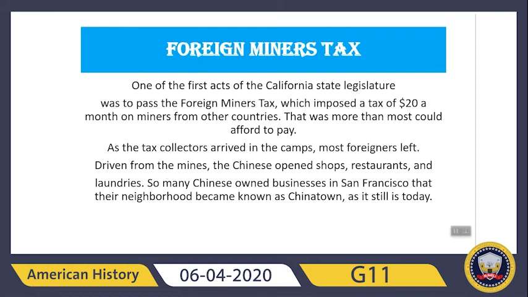So you will find Chinatown in San Francisco, and this is the history behind it.